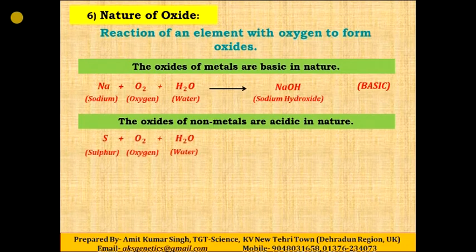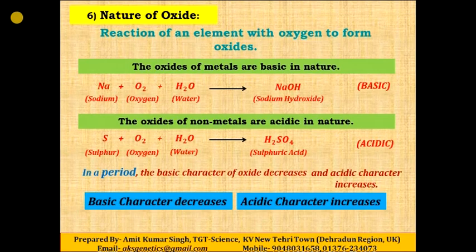Here is the example. Sulfur, a non-metal, reacts with oxygen and water, and gives sulfuric acid, which is an acid. So in a period, the basic character of oxides decreases and the acidic character increases. In a group, the nature of oxides remains the same.